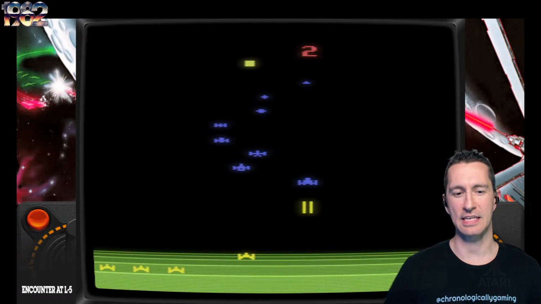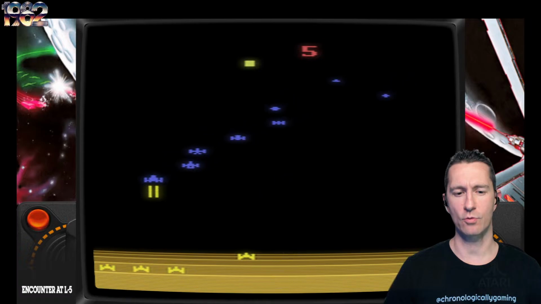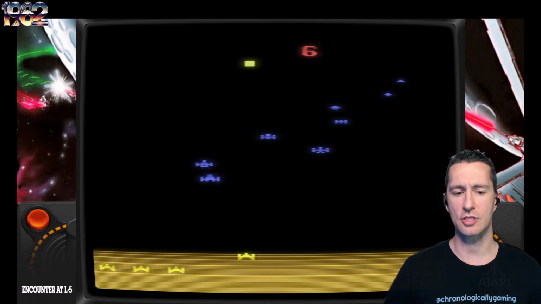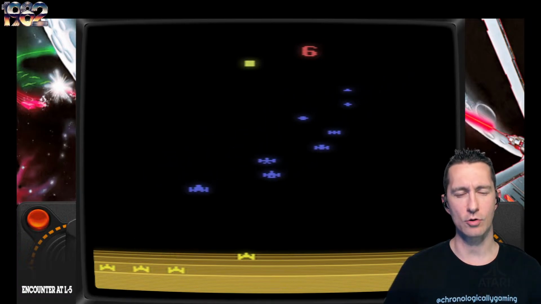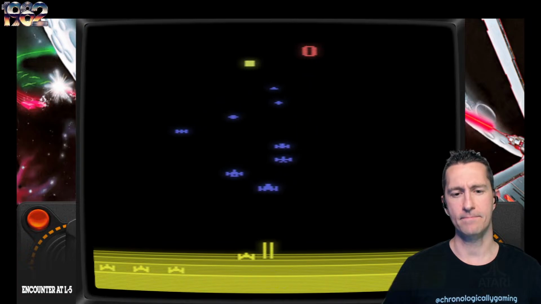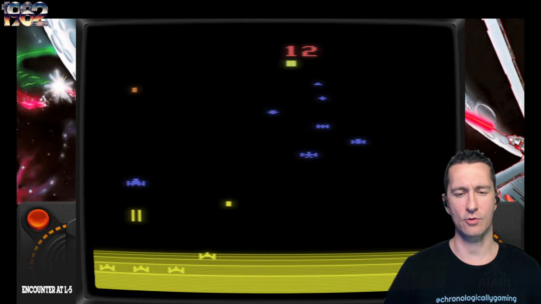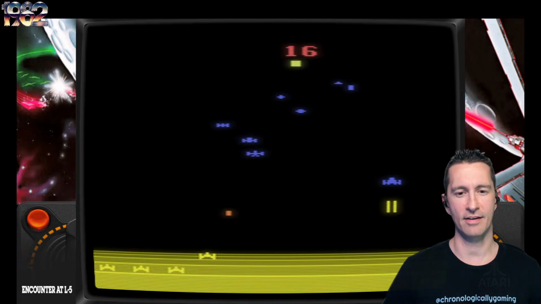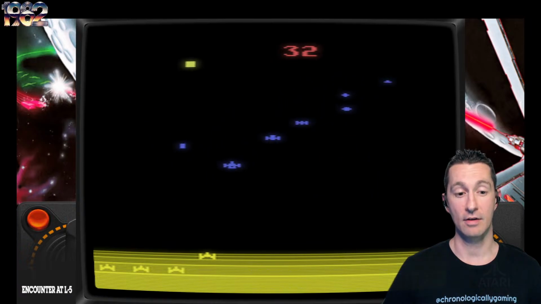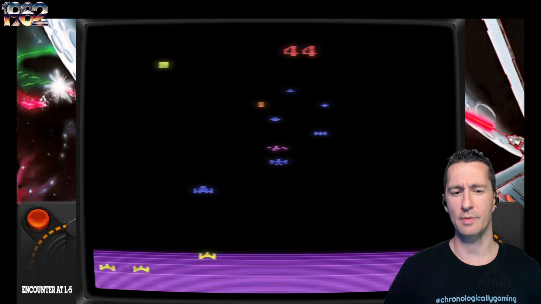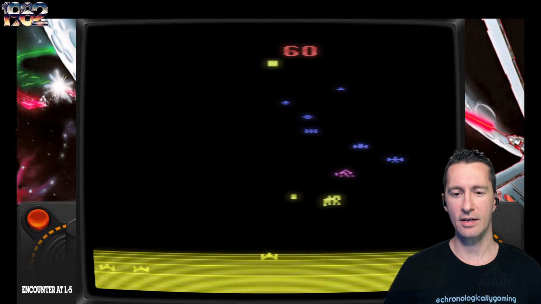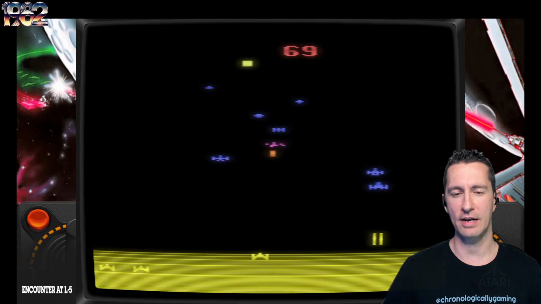Okay, so yeah, you can switch out the different game modes. 2, 3, 4. The manual didn't break down different variations, but it is a 1- and 2-player game. You do alternate play, and there's 26 different variations for it. But this is a really, really cool concept. Haven't seen this on a home console or anything. Being able to change from a stationary gun to the normal left, right, and fire gun.